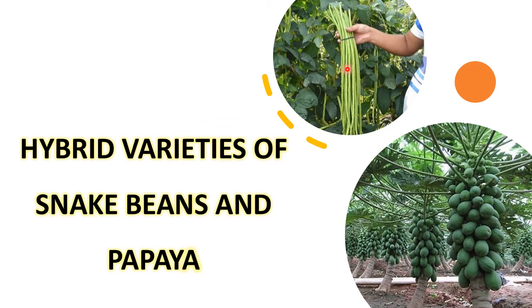This is snake beans. This is papaya. Please concentrate on the plantation part, tree part, okay, and the number of papaya fruits and how close to the earth or the field where they are planted. All these points you kindly concentrate on. Okay.